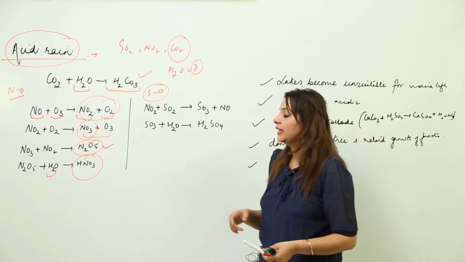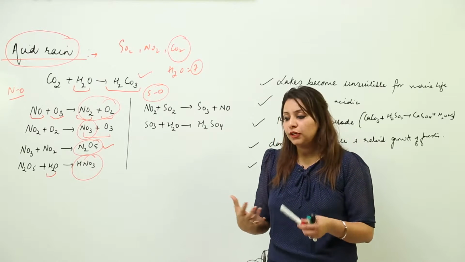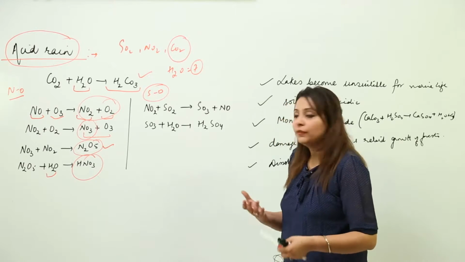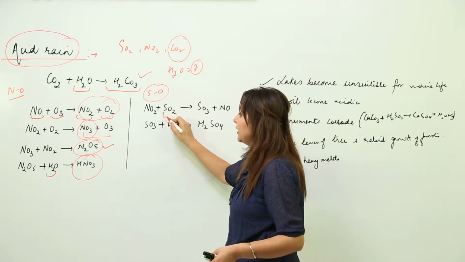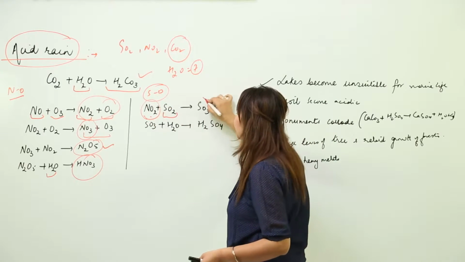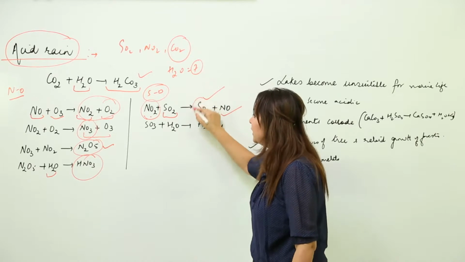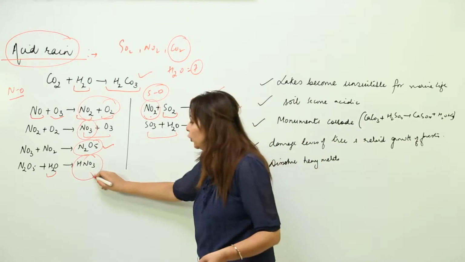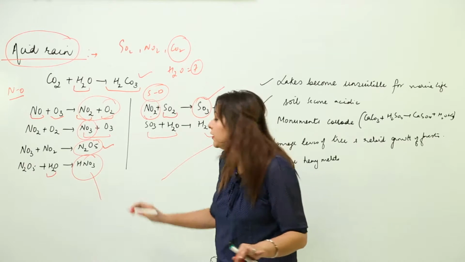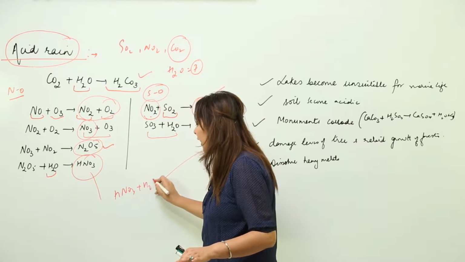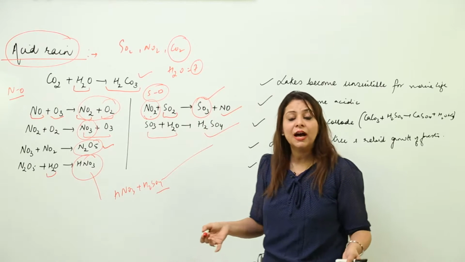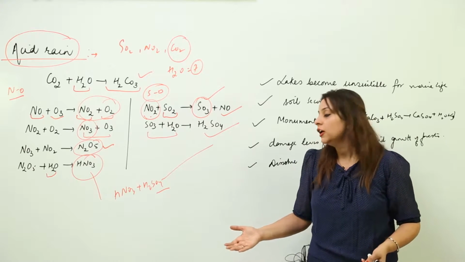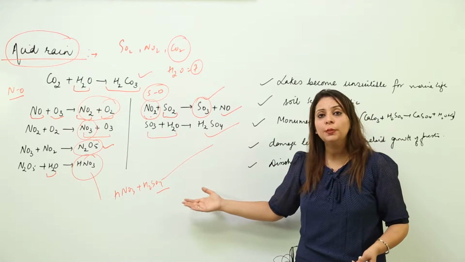Likewise, sulfur dioxide: when we burn fuels containing sulfur, or coal etc., it leads to the liberation of sulfur oxides. These sulfur oxides get further oxidized by NO2, leading to the formation of SO3 and NO. This SO3 combines with water, leading to the formation of sulfuric acid. So again, our rainwater, which was supposed to contain only water, will now contain HNO3 and H2SO4. We need pure water with pH 7, but now it is no longer neutral, it has become acidic.